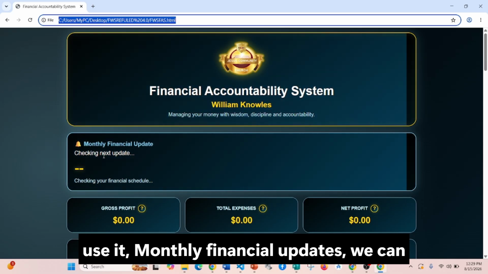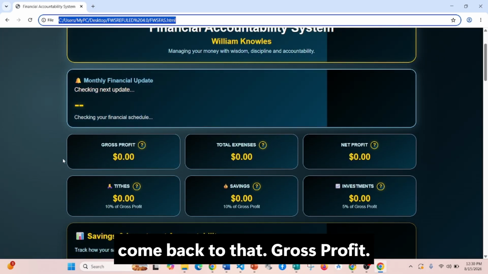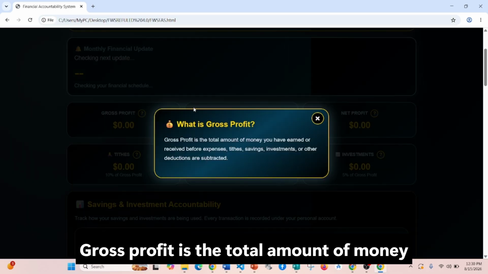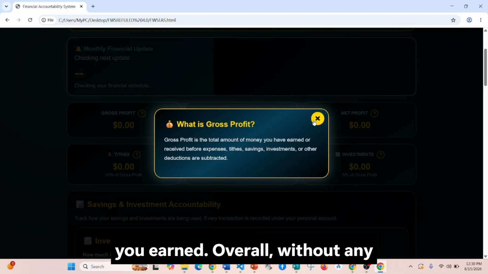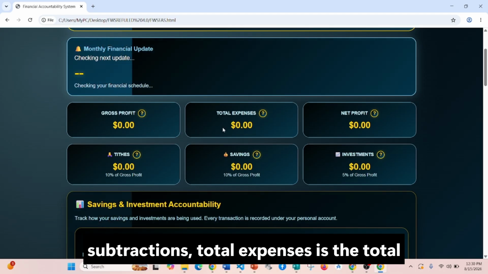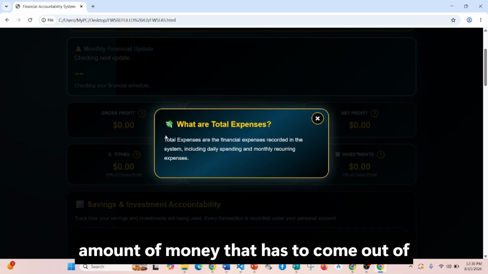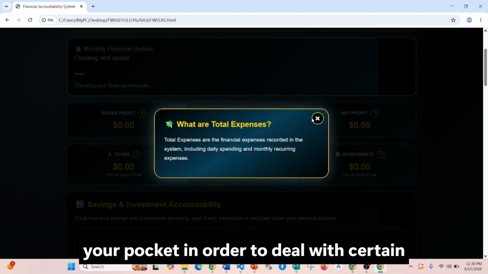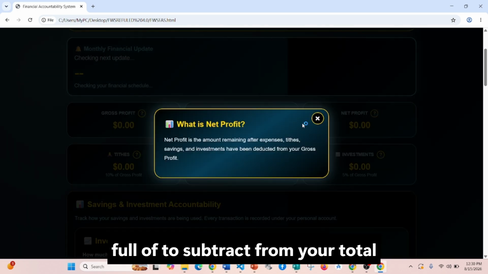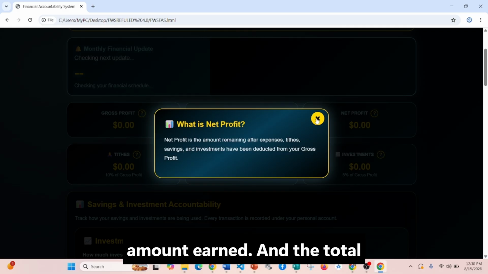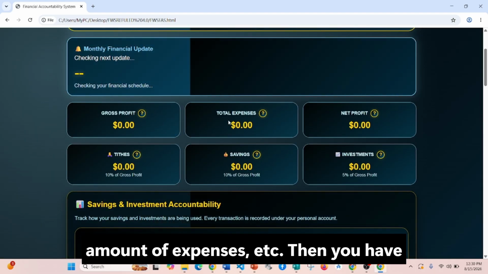Monthly financial updates. We'll come back to that. Gross profit is the total amount of money you earned overall without any subtractions. Total expenses is the total amount of money that has to come out of your pocket in order to deal with certain things. The net profit is the money left over after you subtract the total amount of expenses from your total amount earned.